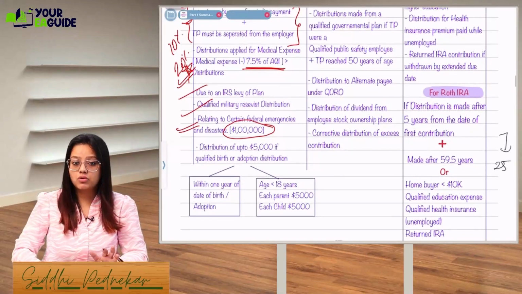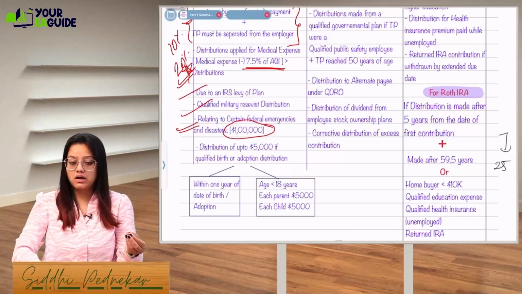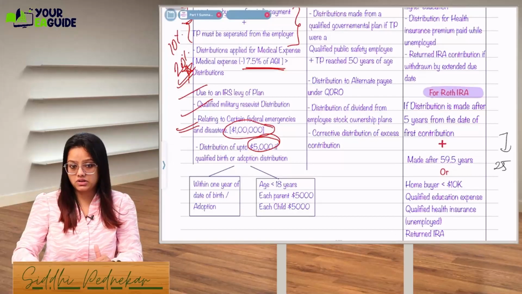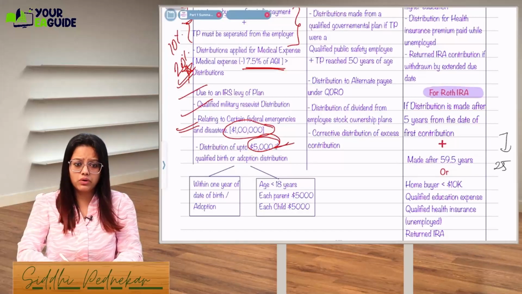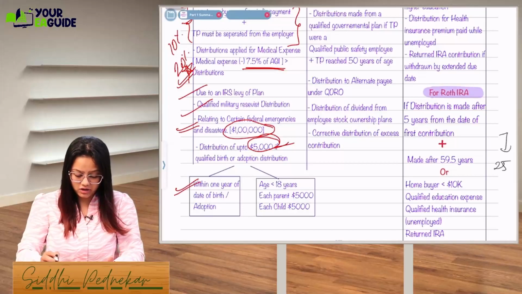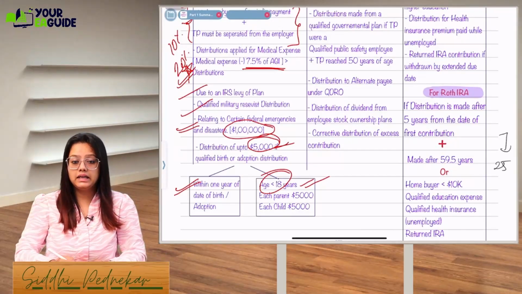Distribution in case of qualified birth or adoption. Let's say a taxpayer and the spouse are adopting a particular child, and in that case, if they withdraw up to $5,000 from their retirement account, that is allowed. No 10% penalty will be leviable. But this $5,000 will be allowed within 1 year from the date of birth or adoption, and the age should be less than 18 years. Whoever you are adopting, the person should be less than 18 years.